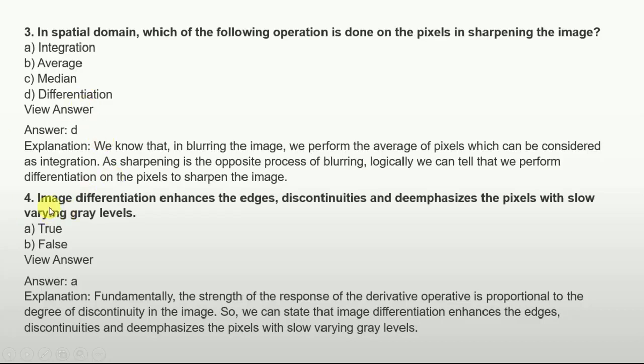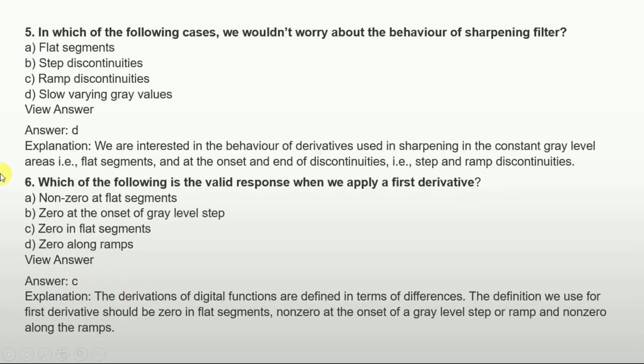And the next question is, image differentiation enhances the edges, discontinuities and de-emphasizes the pixels with slowly varying gray levels. That is true or false? The answer is true. In which of the following cases would we not worry about the behavior of the sharpening filter? Flat segments, step discontinuities, ramp discontinuities, slowly varying gray values. The answer is option D, that is slowly varying gray values. We can see the explanation as well.